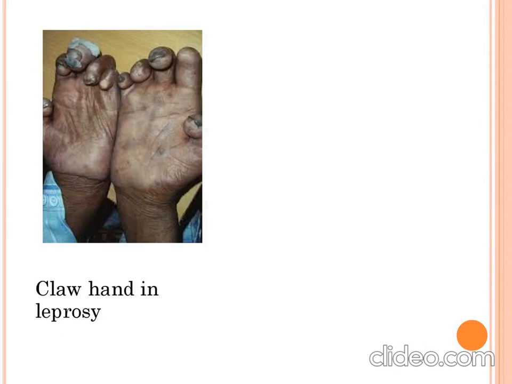This is how the claw hand looks. This is typically termed the claw hand of leprosy. Claw hand can be caused by various other manifestations, but in leprosy, claw hand is also one of the features which we prominently see. So this is how leonine facies and claw hand look in case of lepromatous leprosy.